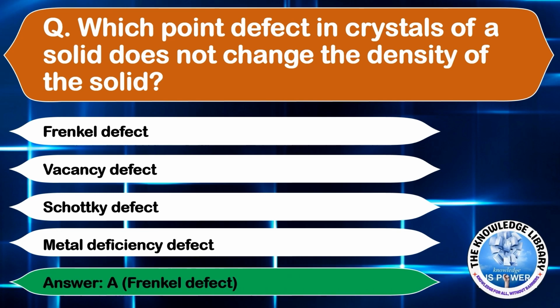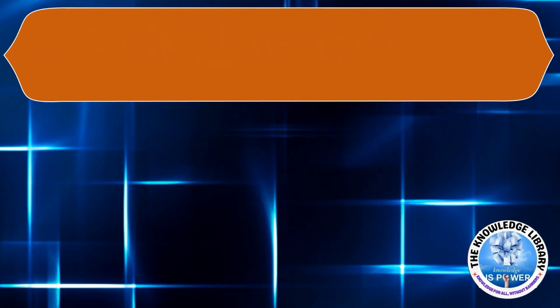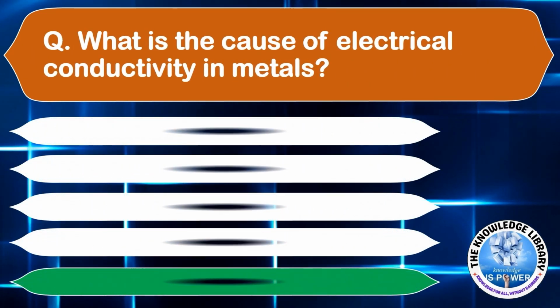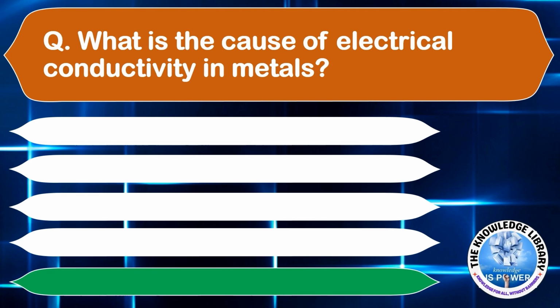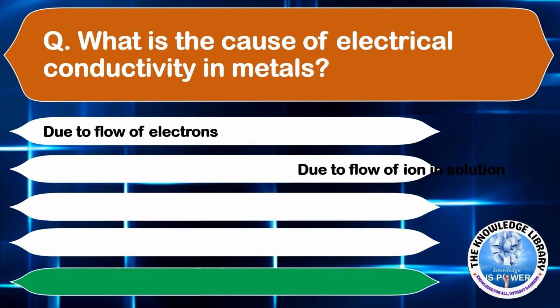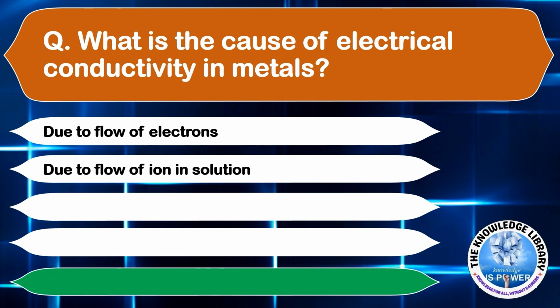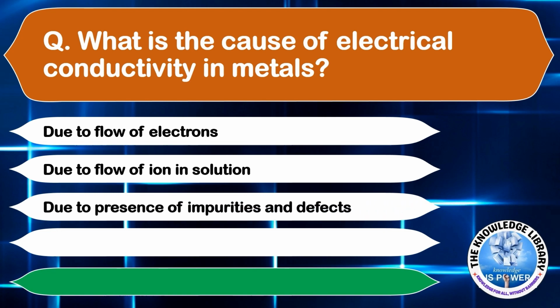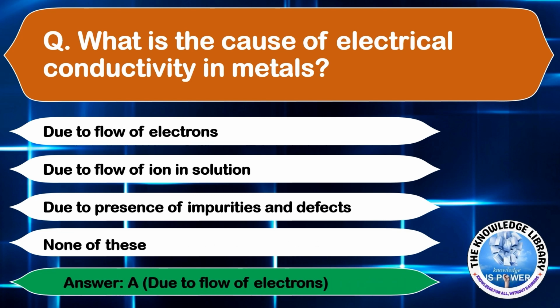Moving on to the next question. What is the cause of electrical conductivity in metals? Option A, due to flow of electrons. Option B, due to flow of ions in solution. Option C, due to presence of impurities and defects. Or option D, none of these. The correct answer is option A, due to flow of electrons.